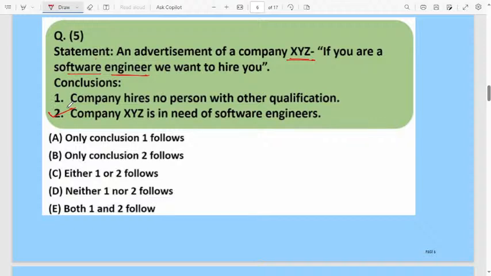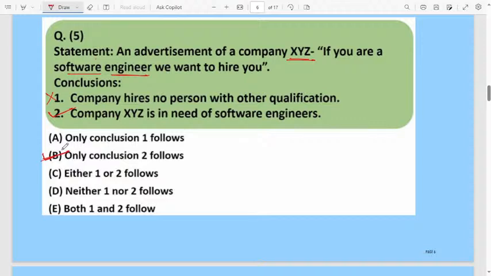The second one follows. In the statement they are talking about only software engineers. The company XYZ will hire only software engineers, but the statement is not telling whether they will hire another person with another qualification. They are not telling anything about the first conclusion, therefore it is wrong. So according to this, only conclusion 2 follows. Only option B is the correct one.